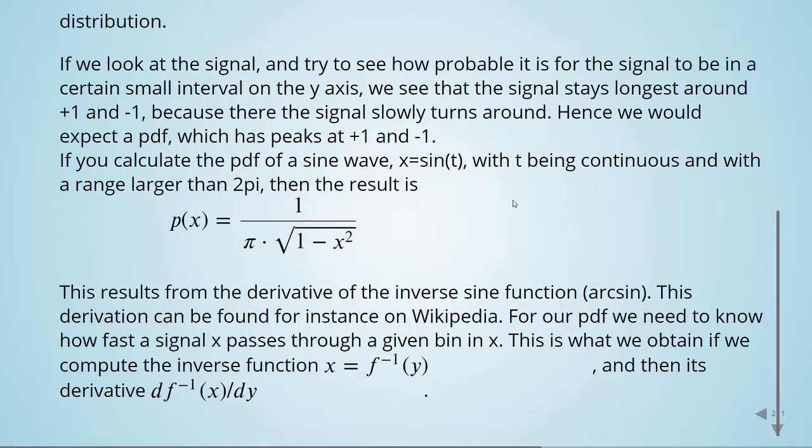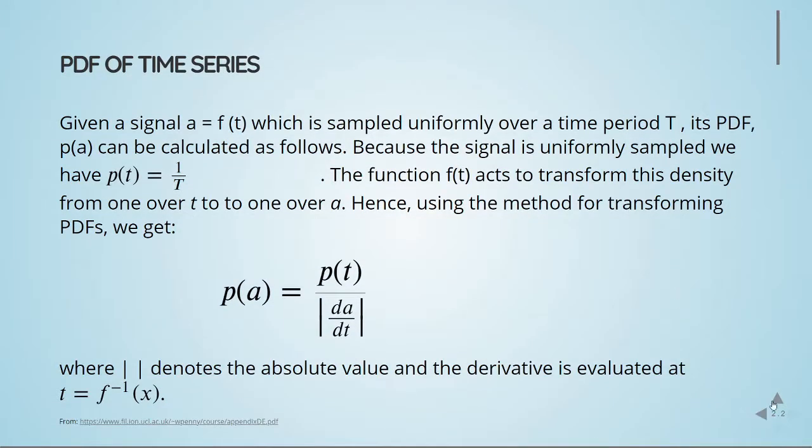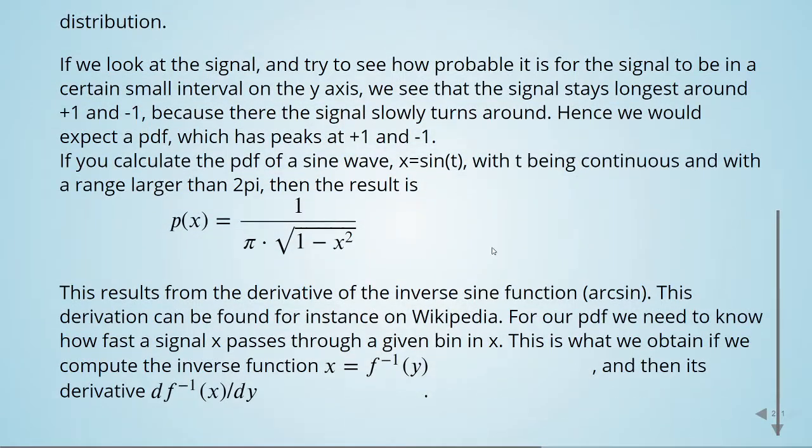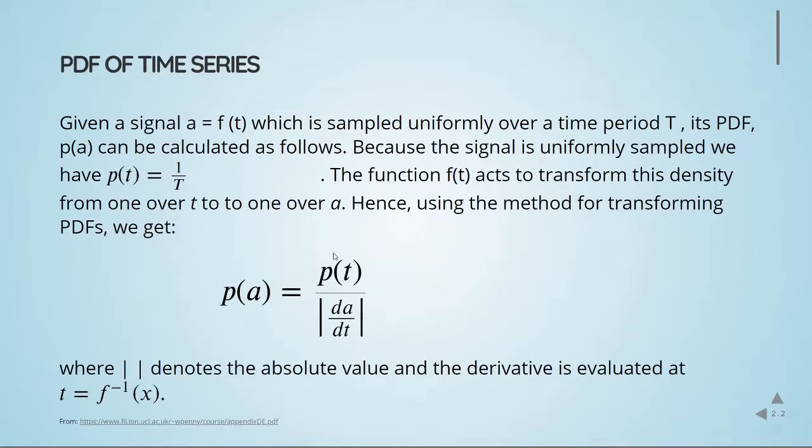We are going to use the PDF of a time series to calculate this PDF of a sine wave and reach this result. Given a signal A equal to a function of t, which is sampled uniformly over a time period T, its PDF P(A) can be calculated as follows.